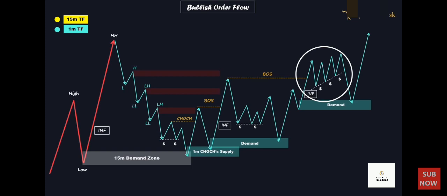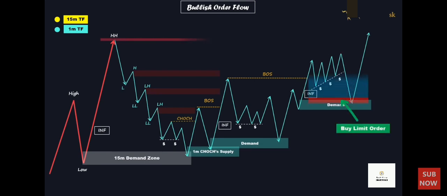In this scenario, it's highly likely that the price will push back down to clear the liquidity below the trendline, triggering the stop losses of retail traders. It aims to fill the inefficiency left behind and then tap into the demand zone situated at the extreme. With all the criteria of the continuation entry model met, we can now place our buy limit order at the highest point of the order block and set the swing high as our take profit target.